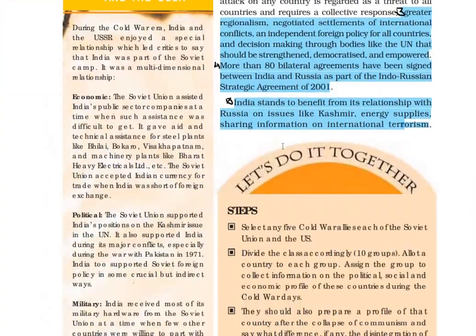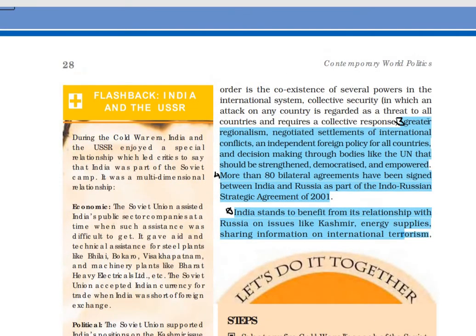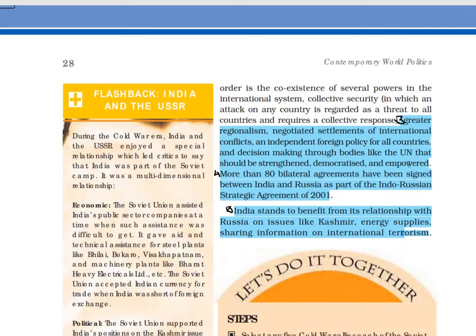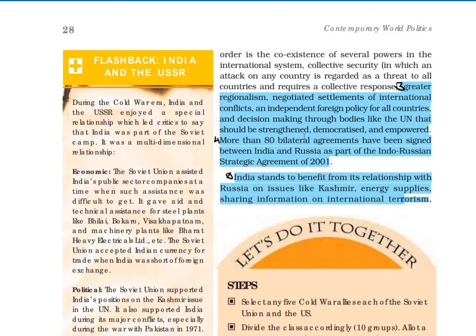That means they have similar ideas and aspirations: greater regionalism, negotiated settlements of international conflicts, and an independent foreign policy for all countries. Decision making through bodies like the UN should be strengthened, democratized, and empowered. Russia and India agreed on these four or five points.